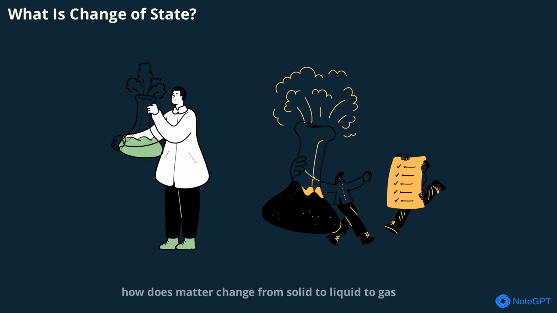Start with a simple question. How does matter change from solid to liquid to gas? This process is called change of state, and it's one of the most important concepts in science.